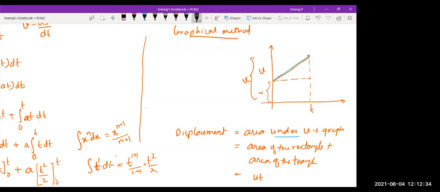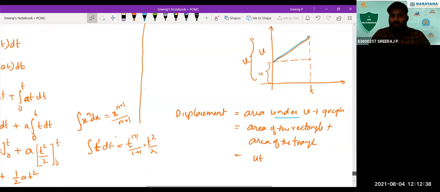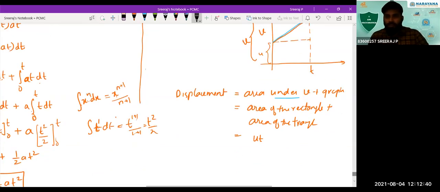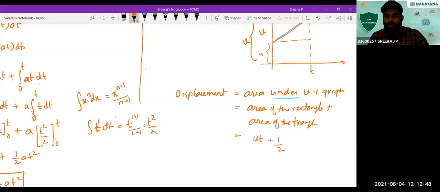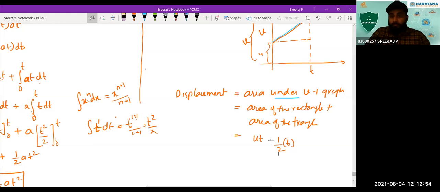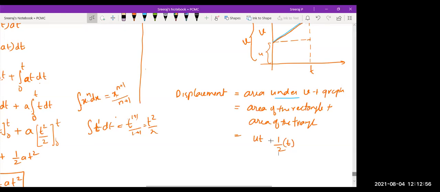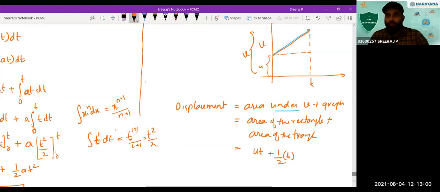So let's see how to find the area. The area of the rectangle is UT, as we have seen just now. Next, the area of the triangle you need to find. How do you find the area of the triangle? Half into base into height. What is the base? T. Height, what is it? Not V, it is V minus U. This is the height you want to see, correct?